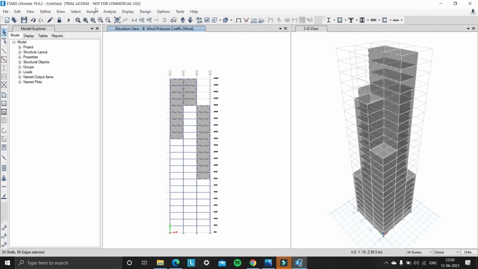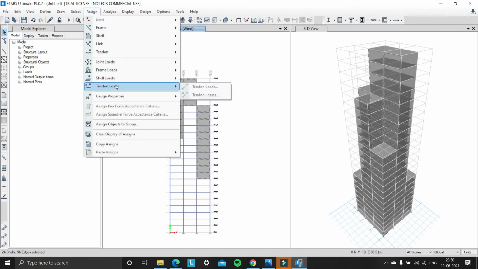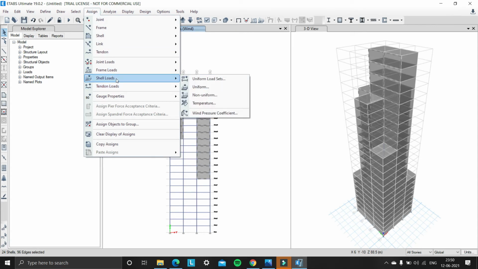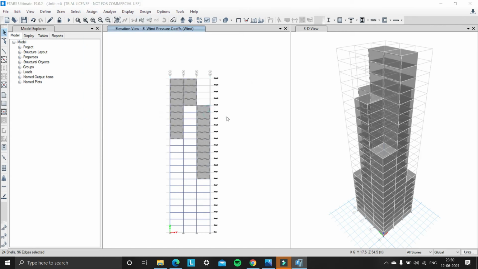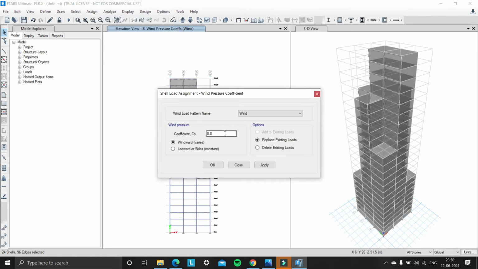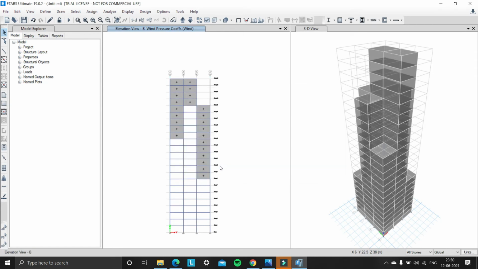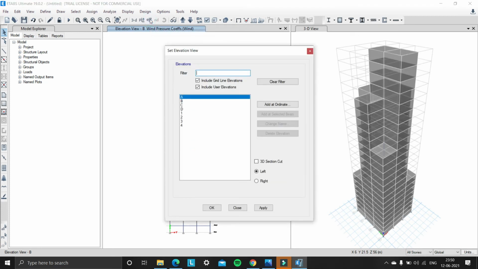Assign the wind load in section B for the cladding shells under shell loads, wind pressure coefficient, and it is the same 0.8, and it is in the windward direction. Click on apply and click on OK. Then set the elevation to section D, click on apply, click on OK.